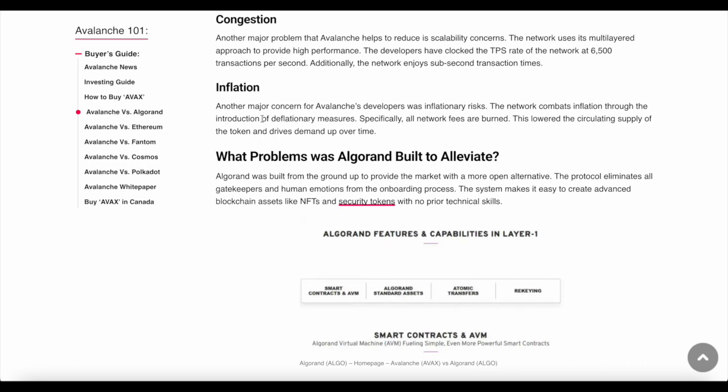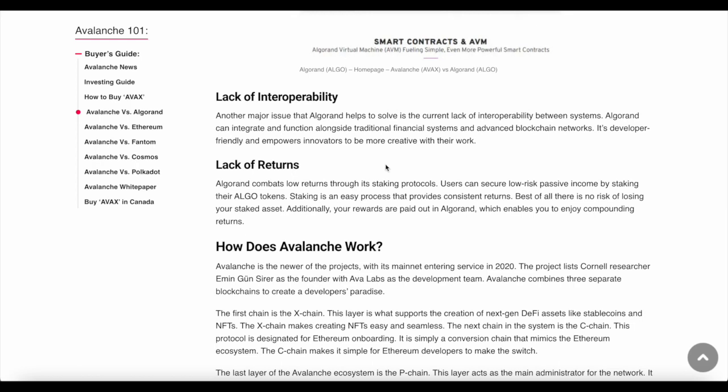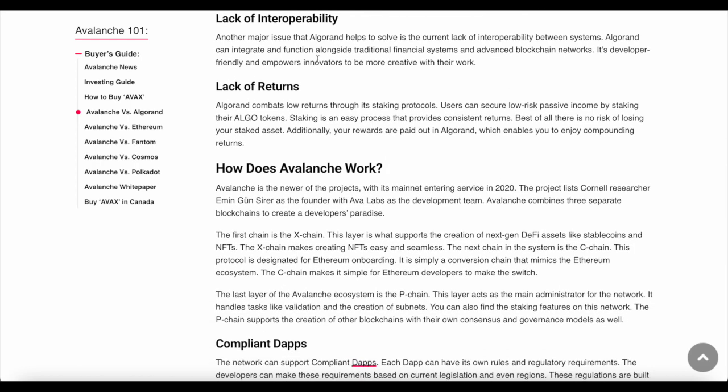How about inflation on the side of Avalanche? Another major concern for Avalanche developers was inflationary risk. The network combats inflation through the introduction of deflationary measures. Specifically, all network fees are burnt. This lowers the circulating supply of the tokens and drives demand up over time. That's all brilliant. And there's another thing to understand when it comes to Algorand.